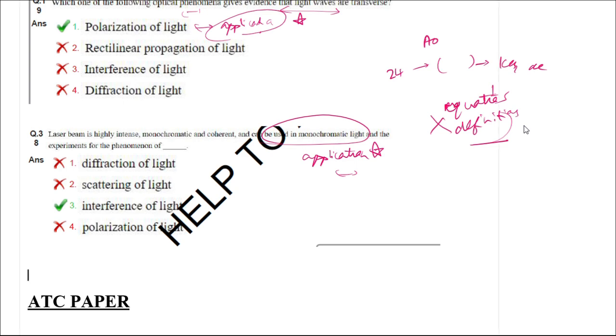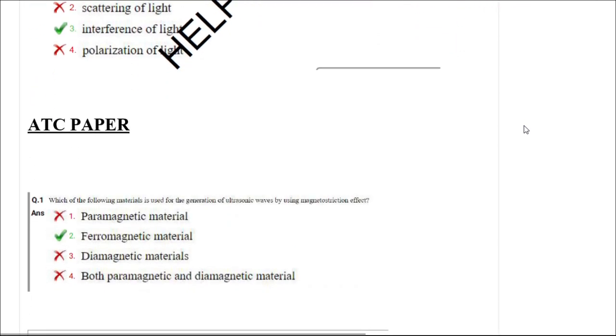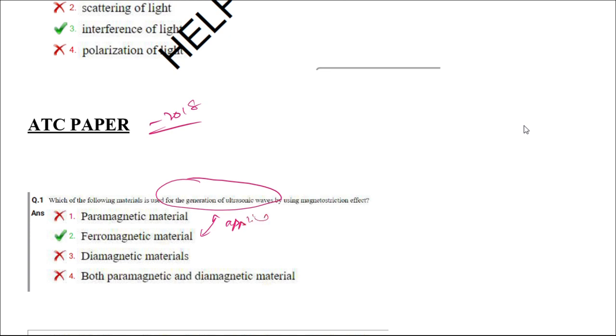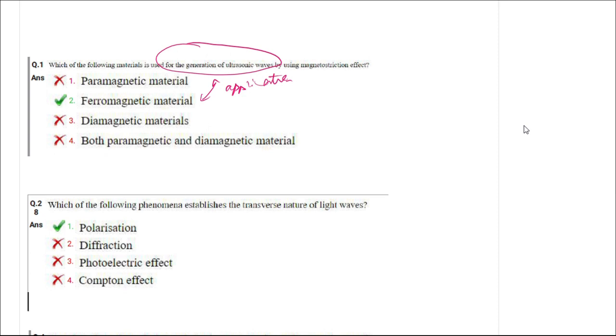Let's move to the ATC paper of 2018. Here, which of the following metals is used for the generation of ultrasonic waves? If you know the ferromagnetic material usage, this is also talking about the application of ferromagnetic material. Move to the next question. Which of the following phenomena establishes the transverse nature of light? Same as the Airport Operations question, application of polarization. So here also it's talking about the application.